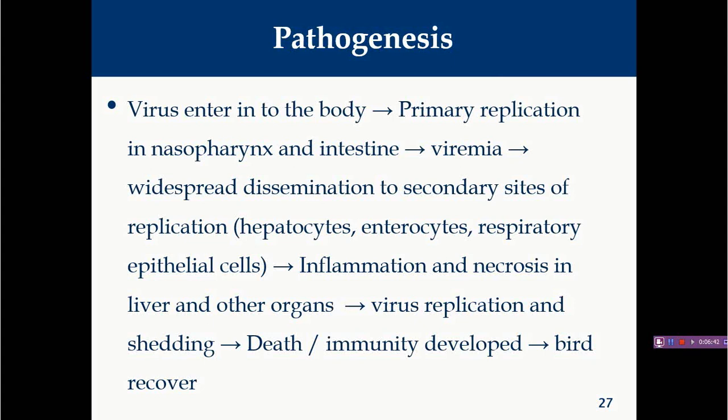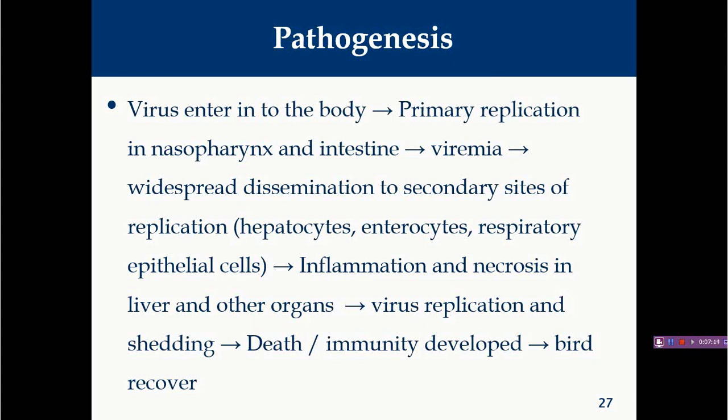So here, most commonly this virus will enter into the body through the vertical route, but occasionally it may enter through the horizontal route. But in case of infectious inclusion body hepatitis, you will find the vertical route is more important. So the virus will enter into the body, and there will be primary replication in the nasopharynx and intestine. After this primary replication, viremia occurs, and through this the virus is disseminated